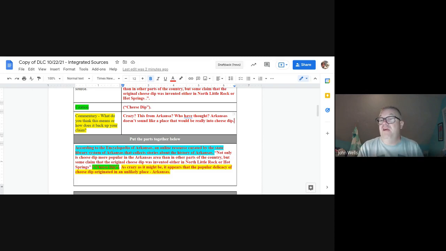Now, do I do this to every quote? I should be doing things to weave it in, right? But let's say that I use this library source 3 times. I don't have to establish the credentials 3 times. Once I've established it, I don't really have to. Again, according to the Encyclopedia of Arkansas, and bam, right? Should I have that commentary afterwards? I probably should, but maybe I put it up in front, right? It's crazy to think that Arkansas is a place for cheese dip. According to the Encyclopedia of Arkansas, bam, right? So I can vary this up. But the best case scenario, and for the most part, let's do credentials, quote, cite, and then commentary.